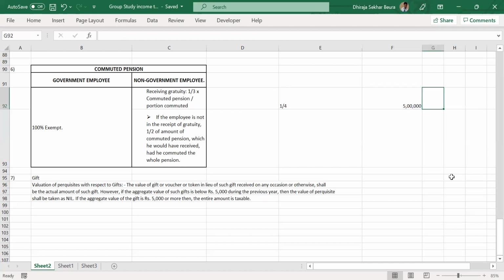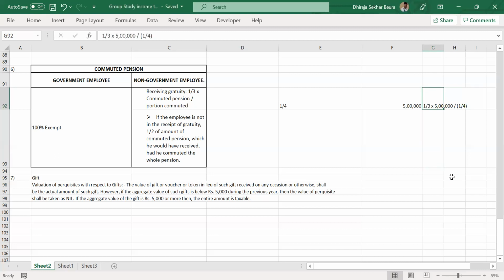1/3 of 20 lakhs. Absolutely correct. That comes to 6,66,667. Does everybody get it? So if I do the calculation, this will be 1/3 into commuted pension, which is 5 lakhs, divided by the portion that I have commuted, that is 1 divided by 4. This is exactly what we did a little bit earlier.